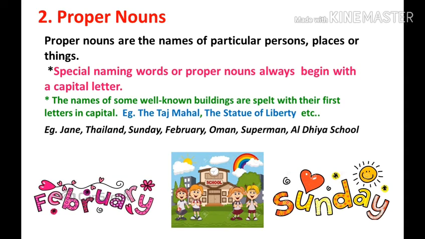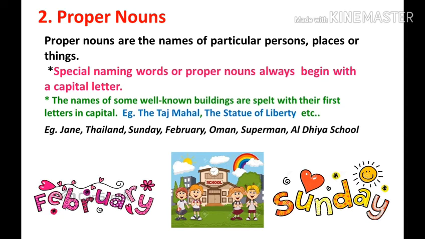The second type of noun is proper nouns. Proper nouns are the names of particular persons, places, or things. For example, Rohit, Nisha, Franz, etc. Remember that proper nouns always begin with a capital letter.